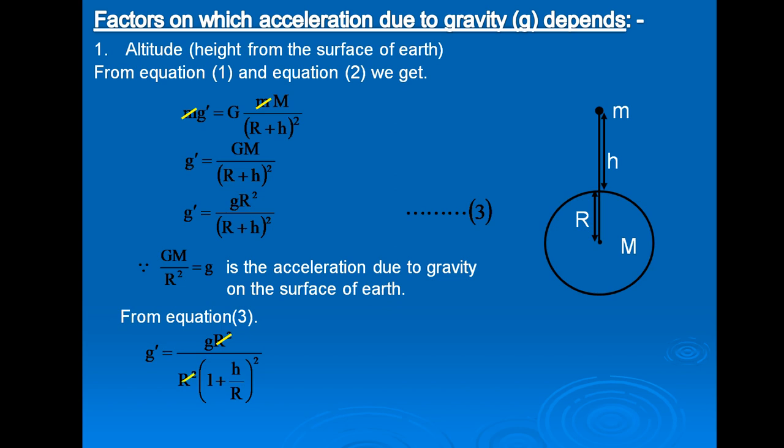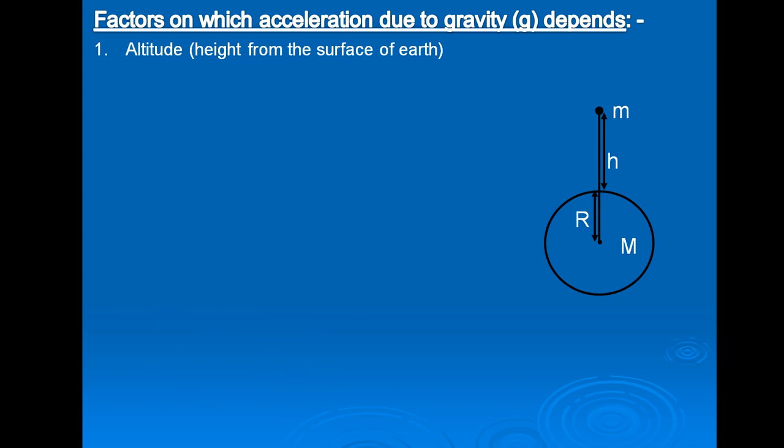Now R square cancels. Therefore, g dash is equal to g upon (1 plus h upon R) whole square, or g dash is equal to g into (1 plus h upon R) whole power minus 2.